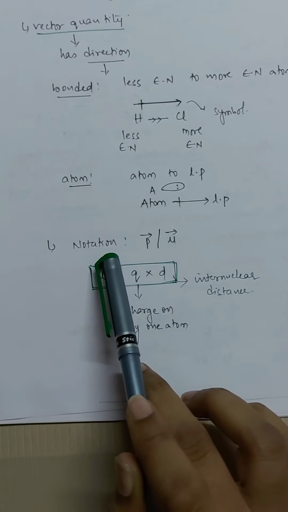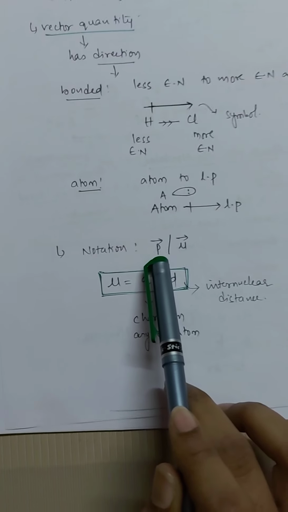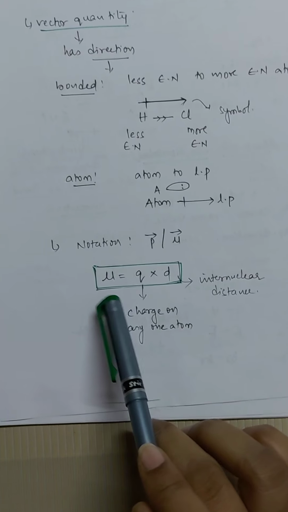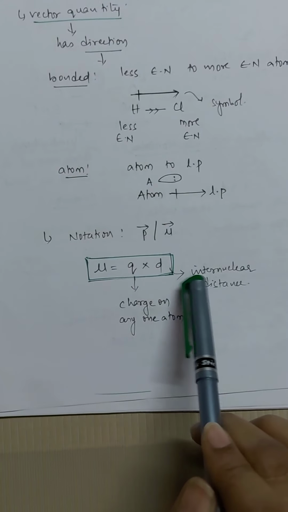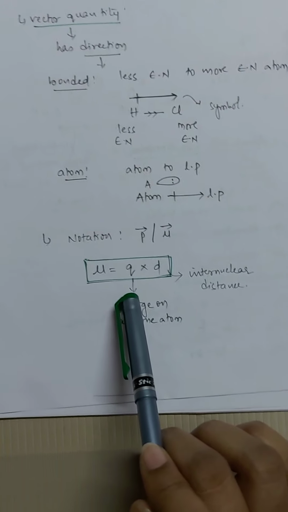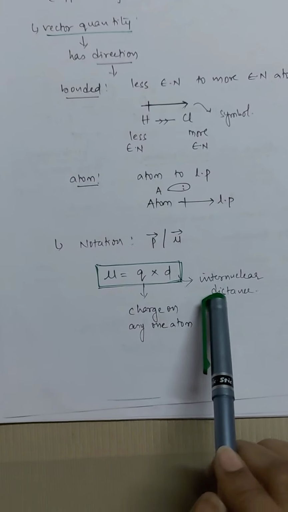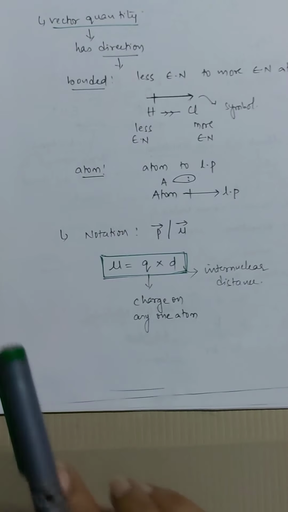It can be notated as P vector also. In some books you will find P vector, but generally we will be using mu. So mu is nothing but Q into D. So from this you have to get an idea that the dipole moment depends on the charge as well as the distance. These are the two factors which affect the dipole moment.